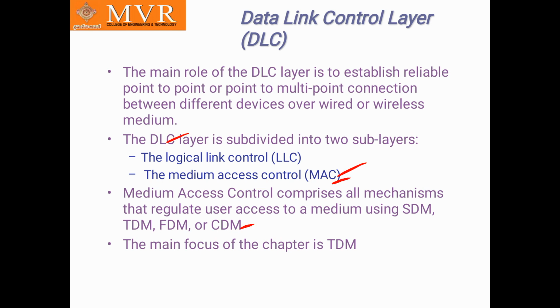So the MAC is one of the sublayers of the data link control layer. It is used for data transmission, and it is responsible for flow control and multiplexing of the transmission medium. This MAC controls the transmission of data and packets via remotely shared channels. In this MAC we have all the mechanisms: SDMA, TDMA, FDMA and CDMA. Mostly we focus in this chapter on TDMA.